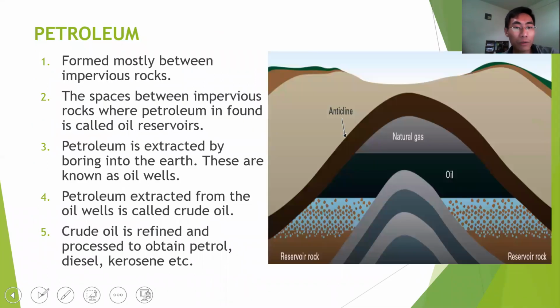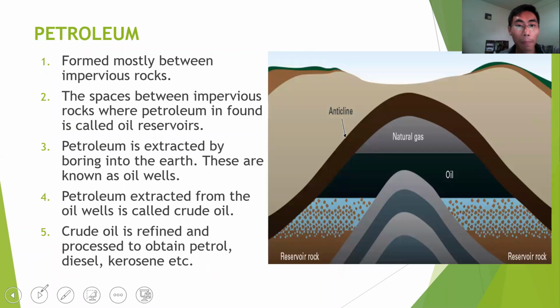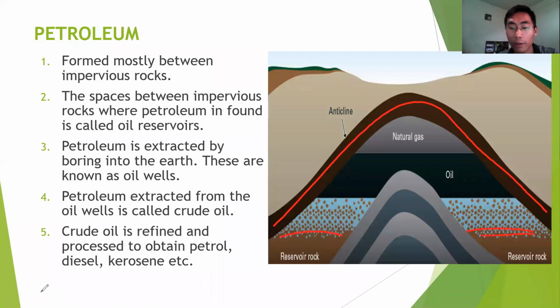Then petroleum is formed mostly between impervious rocks. Okay, impervious rocks, in a sense, rocks that do not allow the oil to seep through. Okay, so these are your impervious rocks.